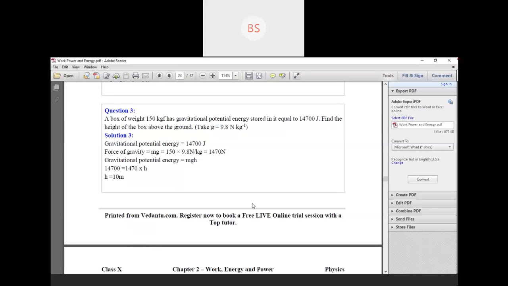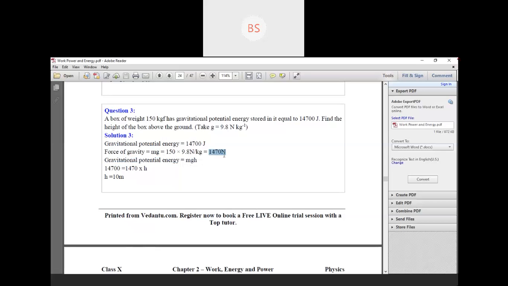Then we have to find the force of gravity, because here we don't know h. Force of gravity is nothing but mg. So m, we know the mass or weight, that is 150, and g is also given, that is 9.8. Now mention the formula of potential energy, that is mgh. We know that the gravitational potential energy is given, so substitute this value, 14,700. And mg, we already got.